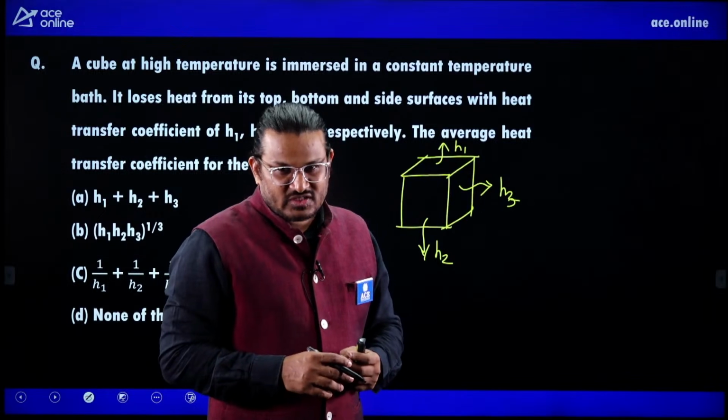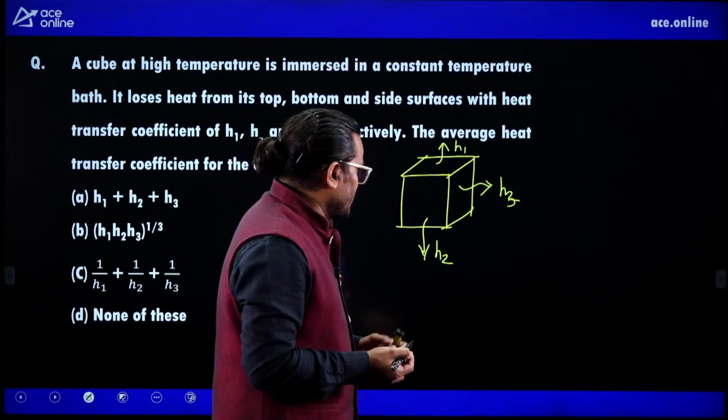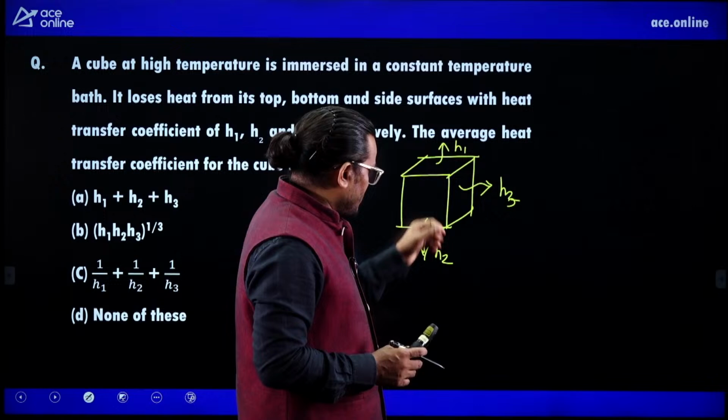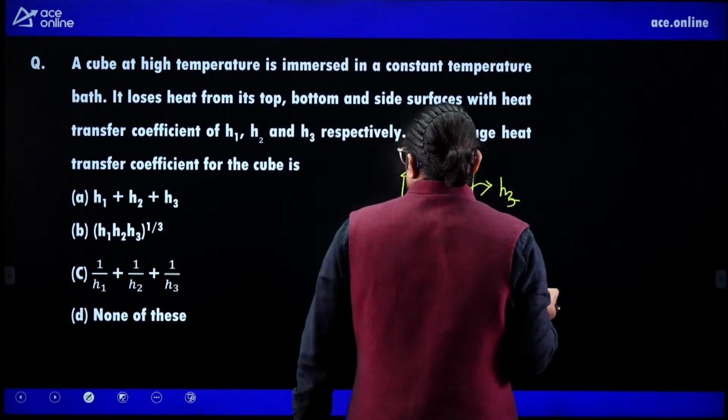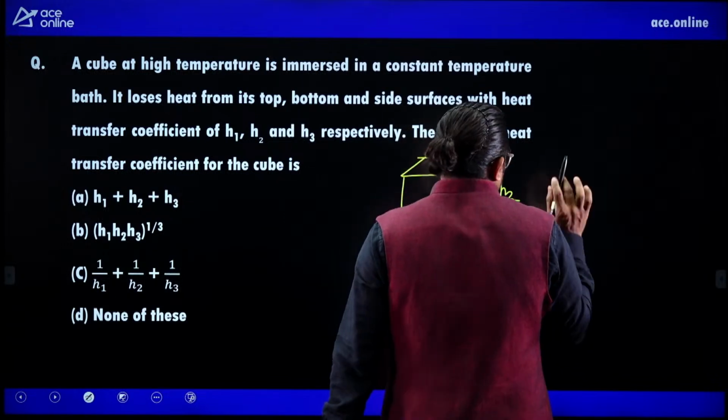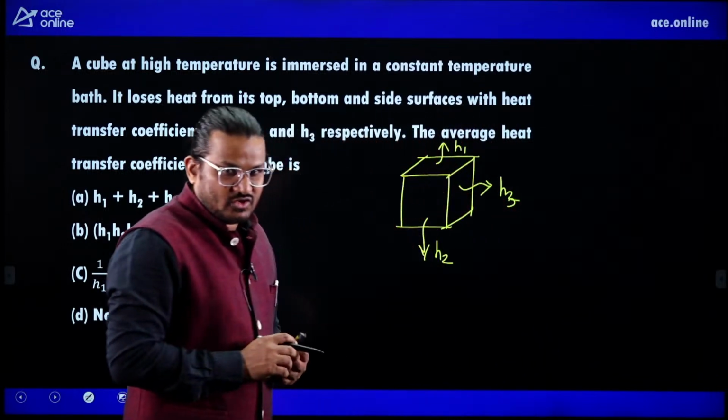What is the average heat transfer coefficient for this cube? This is the question. So there is a heat loss from top, bottom and sides. So remember, please listen carefully, we need to calculate average.